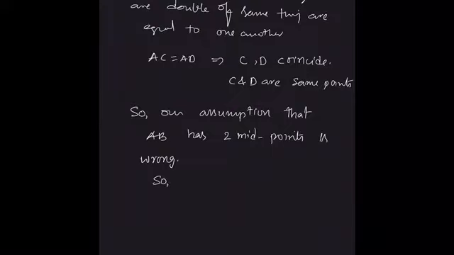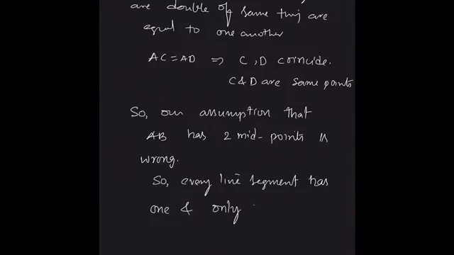So every line segment has how many midpoints? One and only one midpoint. Hence proved.